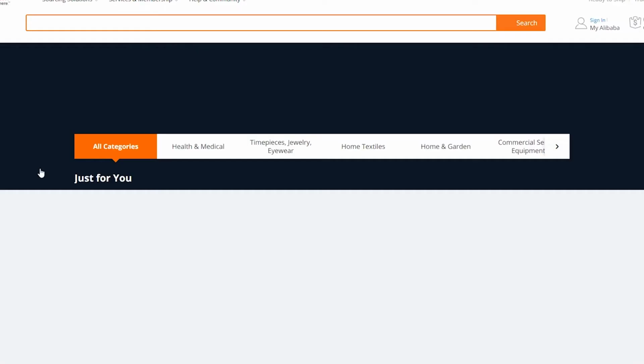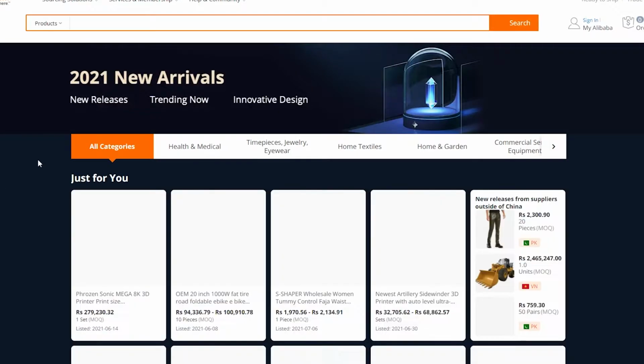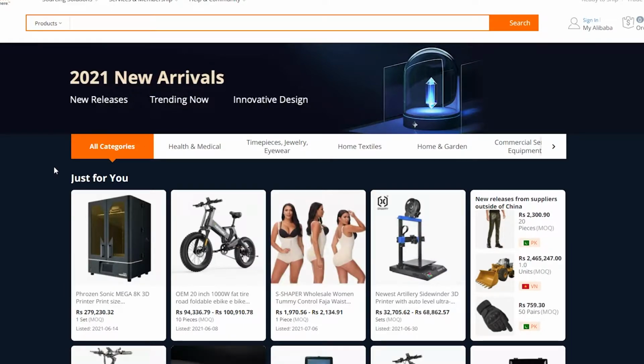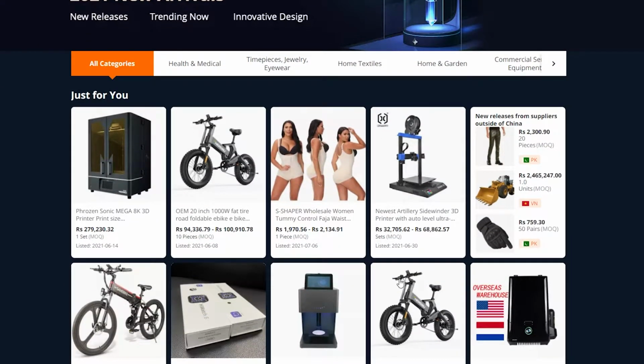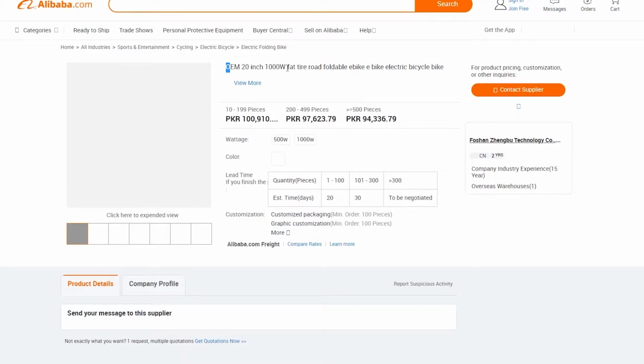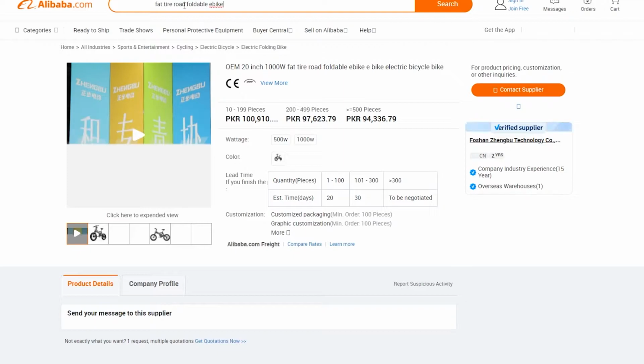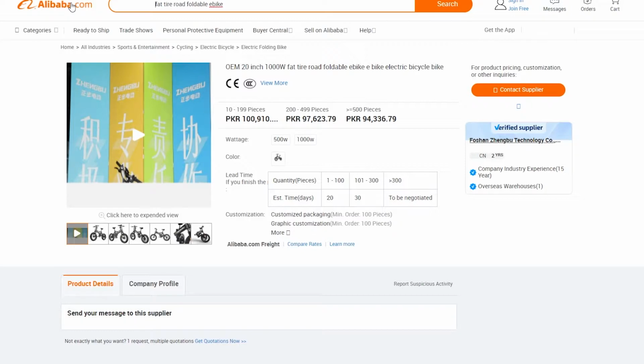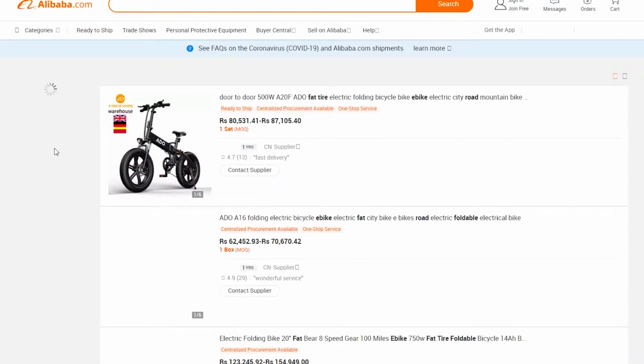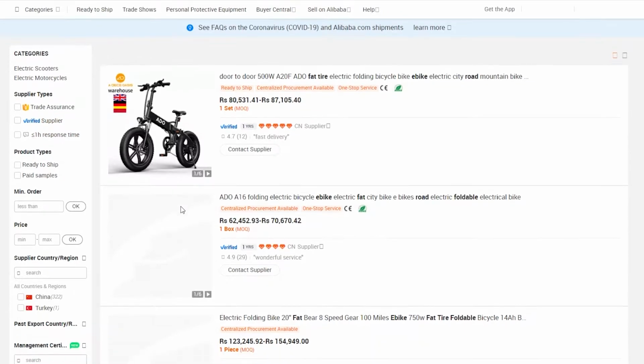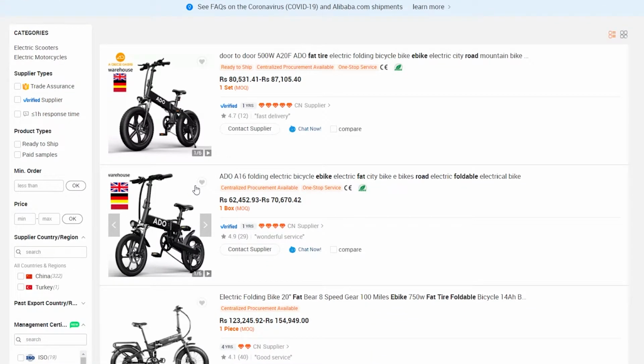Now these are products which are being sold directly through Alibaba and not through a seller. These might be expensive and might look like there is no profit margin in them. But for example, if you were to choose this particular product, this is going for about $600. If you were to simply copy the name of this particular product, then paste it over here and press enter, wait for a couple of seconds, and you will see this very same product being sold for half the price by different factories in China.